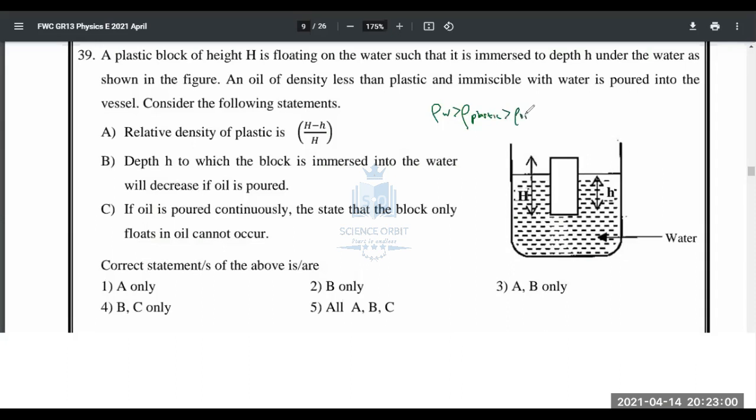Then only the density of oil, right? So that's very important. Plastic is denser than oil. So when you put this plastic inside this oil, it will sink. Right, now starting with the relative density of plastic.